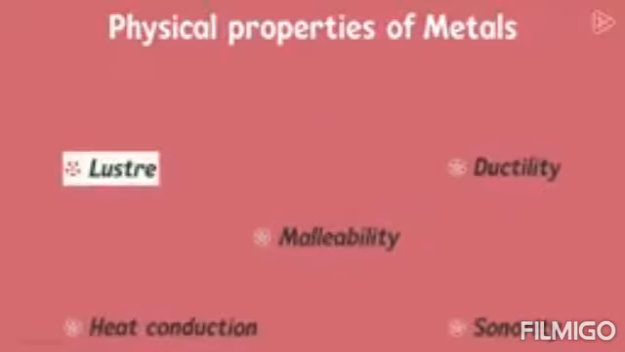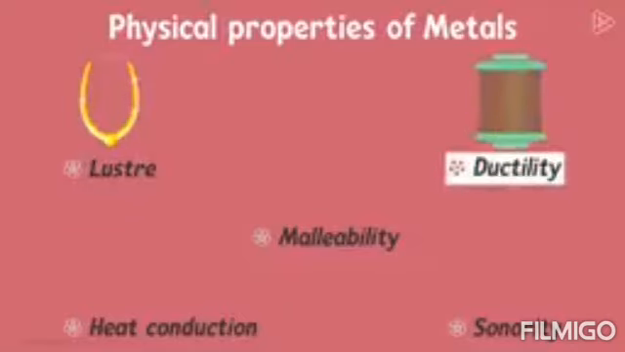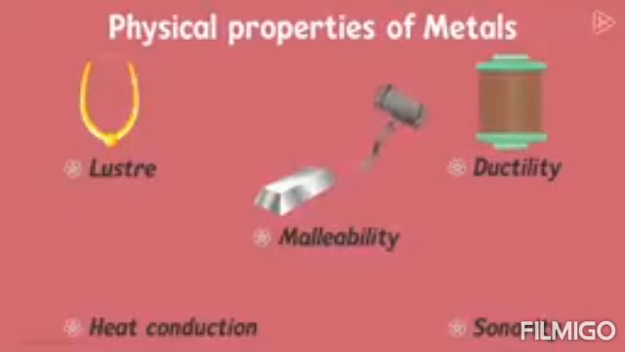The fact that they are lustrous makes them useful for making jewelry. Yes, metals are lustrous, which means they generally shine. We can also make wires out of metals due to their ductile nature. And what if we beat the metals with a heavy hammer? We don't have to worry. They are hard enough to not break.